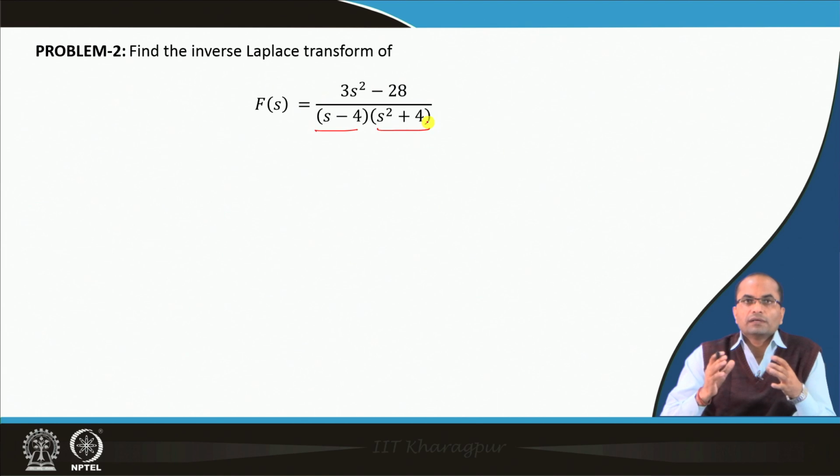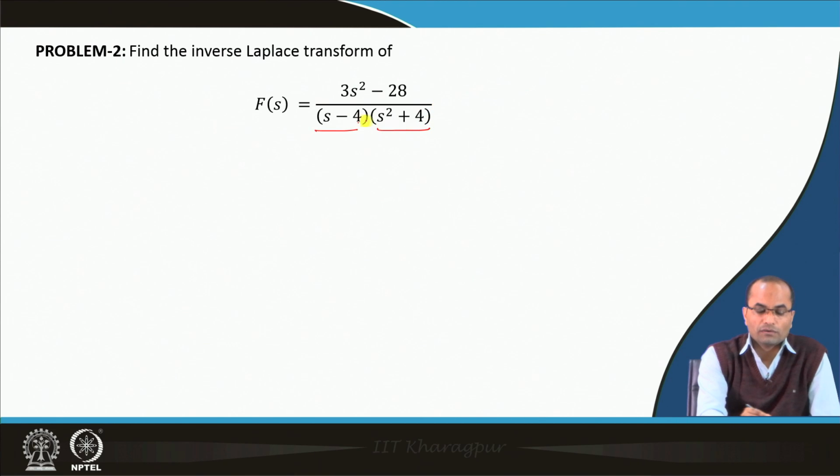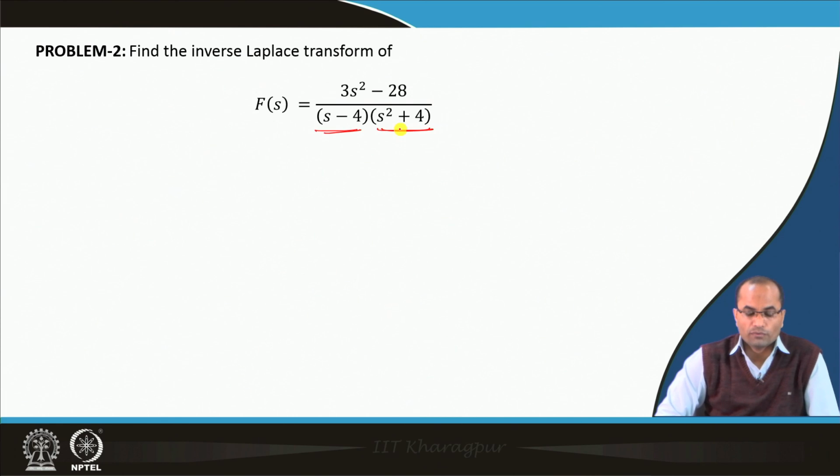If we can decompose using the idea of partial fractions, then we can convert into the Laplace transforms of known functions and get back to the original function.